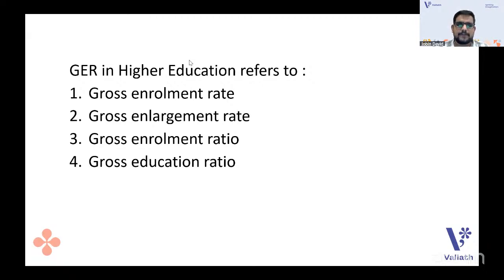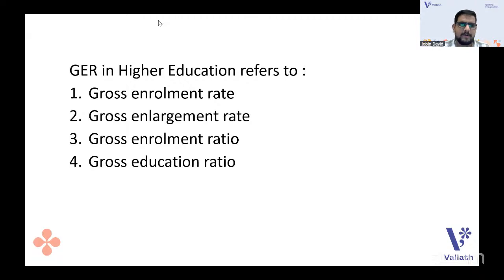GER in higher education refers to what? This question can be analyzed from the higher education part or from teaching aptitude. You can refer to either of them. GER is such a simple question. Every time I conduct an online revision series for Paper One, I tell you GER is very much important. The options given in the TNSET exam paper are gross enrollment rate, gross enlargement rate, gross enrollment ratio, and gross education ratio. Okay, fine.